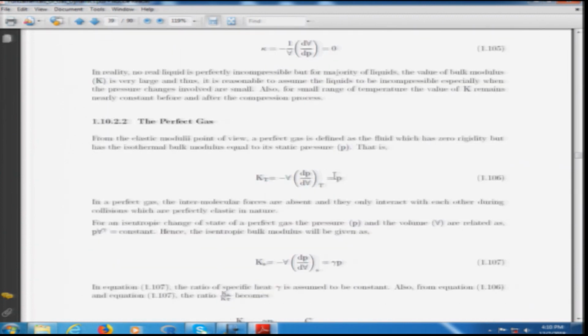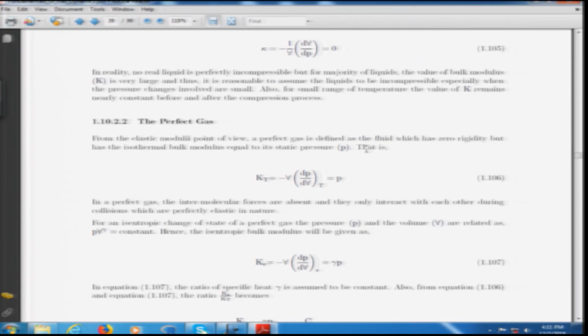From the classical mechanics or moduli point of view, we can say that a fluid with 0 rigidity, that is n equal to 0, has a bulk modulus defined according to the process.